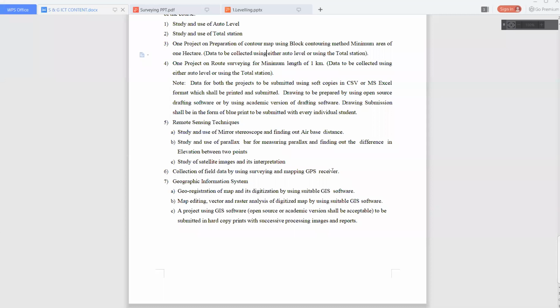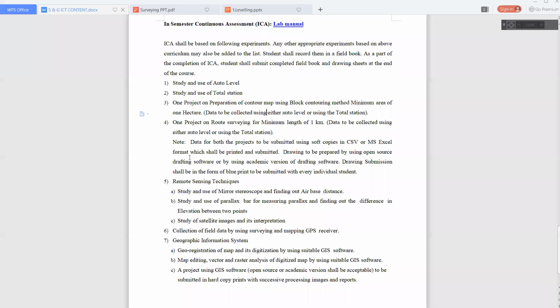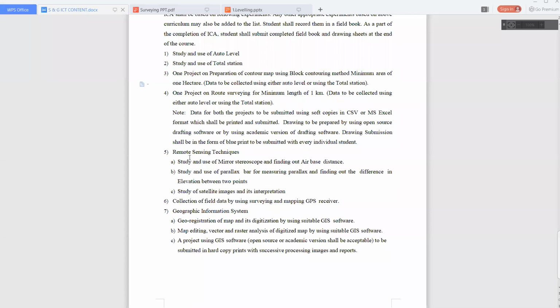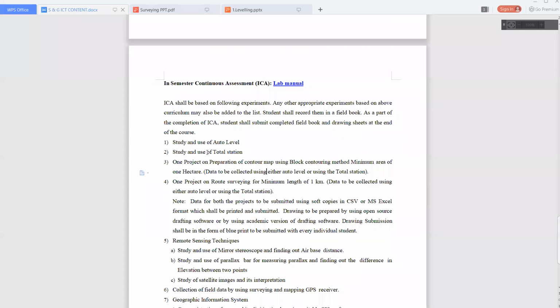So whatever open source software related to GIS is there, you have to use. To be submitted in hard copy print with successive processing images and reports. Whatever project you have done on GIS software, you should submit the soft copy and hard copy of that particular GIS project. So these are the practicals we need to study, understand, and practically perform. Then only we will understand whatever things in surveying and geomatics.